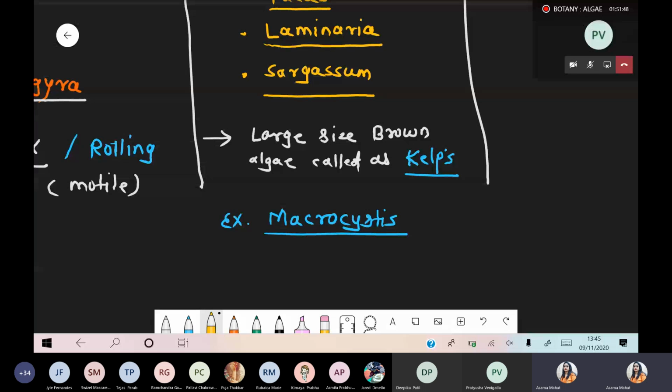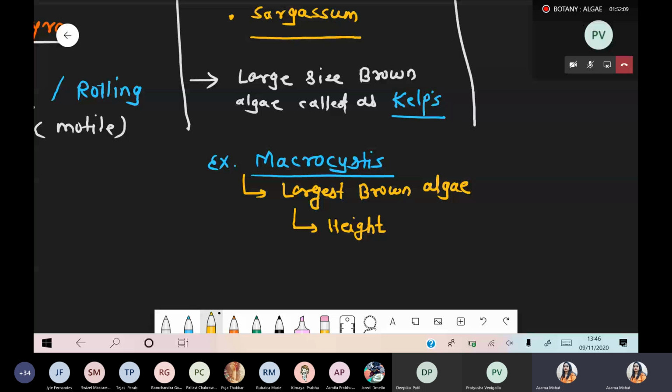Basically these are the largest brown algae, with a height of up to 100 meters. If you compare all algae, no other algae has such a large size, not even green algae, not even red algae.